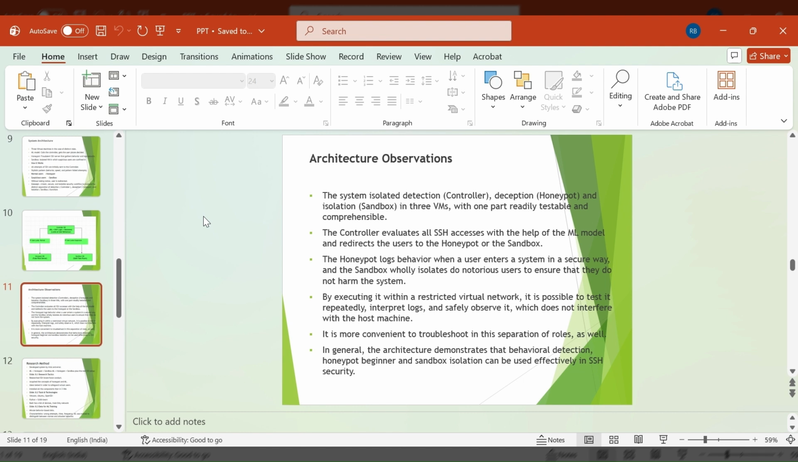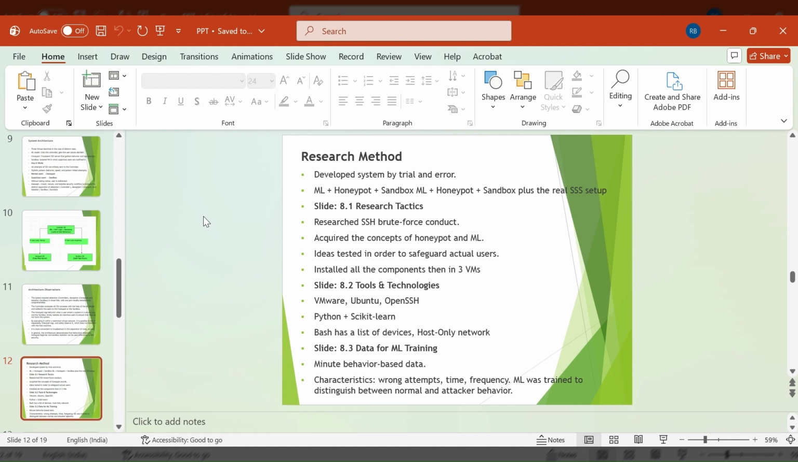This architecture is simple to understand and easy to test because each VM has one job: detection, deception, and isolation, and they are separated. All testing is done inside a small virtual network, so nothing harms the real machine. This setup makes troubleshooting easy and shows clearly how behavior based decisions work.